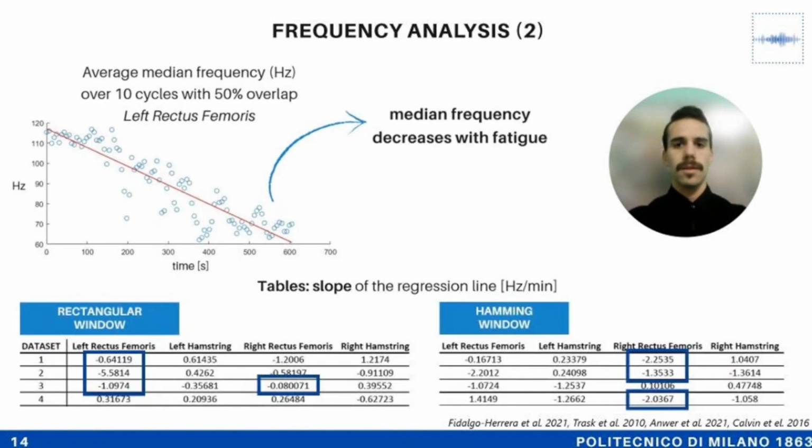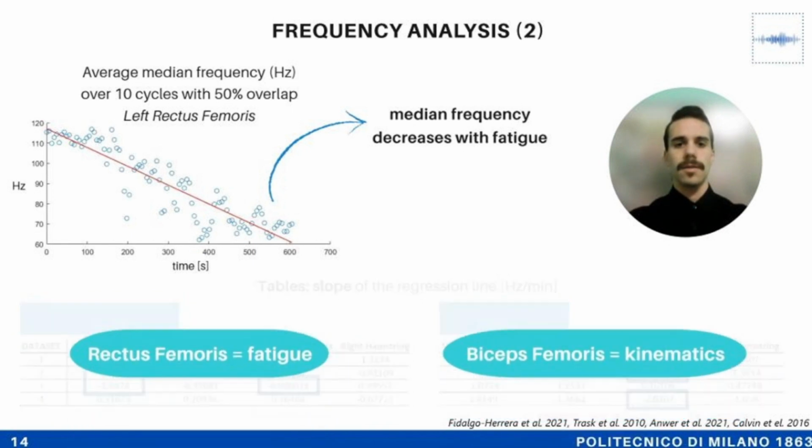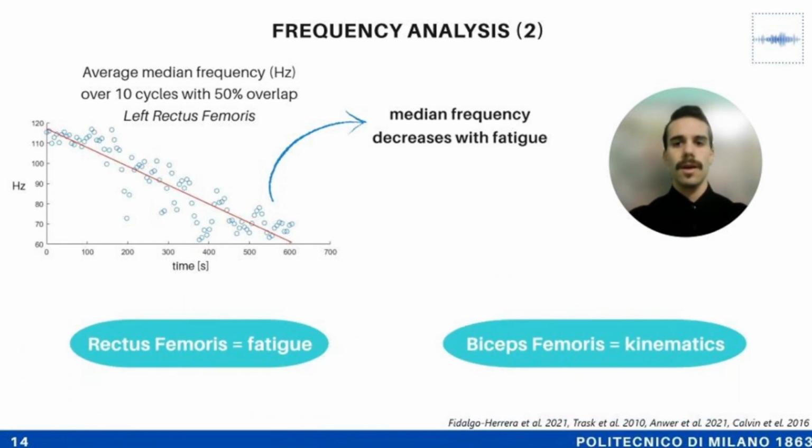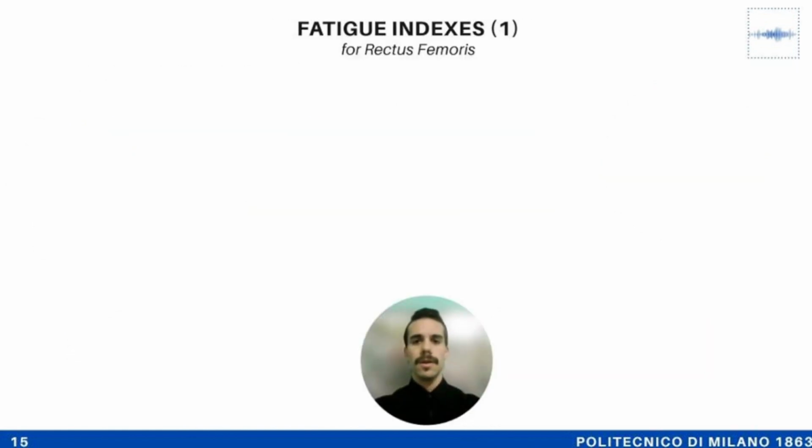Below, a table shows results using rectangular or Hamming window, along with referenced articles. This analysis indicates that the rectus femoris is more related to fatigue, while the biceps femoris mainly contributes to kinematics and stability. To conclude the fatigue investigation, two indexes were employed.